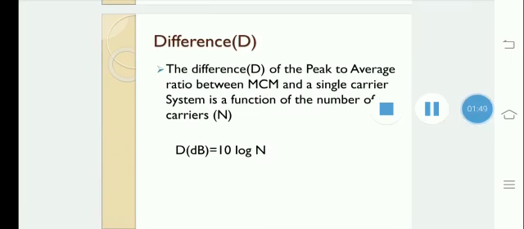Then the difference, that is capital D, of the peak to average ratio between multi-carrier modulation and a single carrier system is a function of the number of carriers. It is calculated by using the formula D = 10 log n. Here n is the number of carriers.